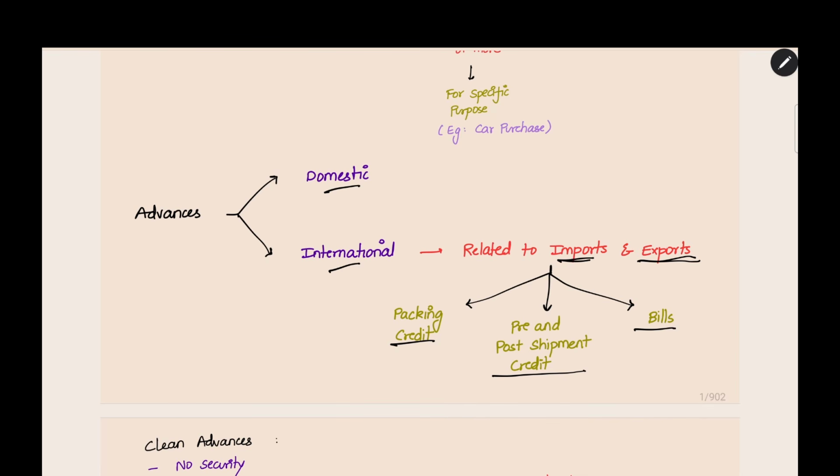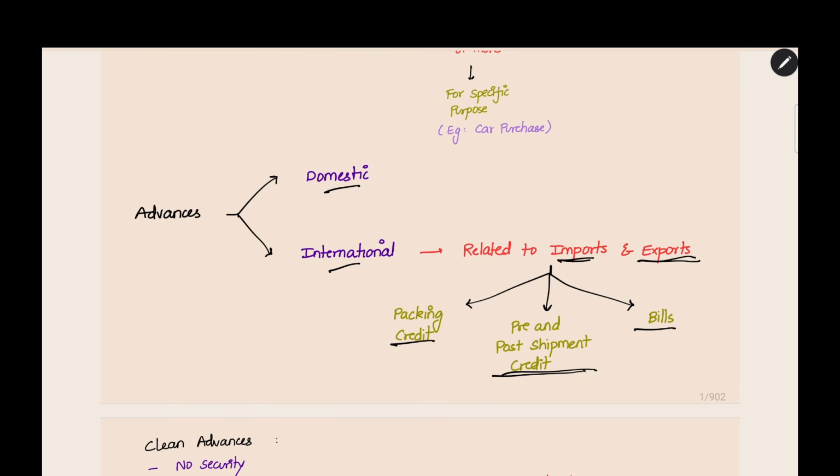Packing credit means when someone is exporting goods, they need to pack the goods, manufacture them, or make them into a condition in which they can be sold in the market. Then they have to export them outside India, whichever country it is. For that, they need finance. They need to borrow, and for that the bank gives the amount.